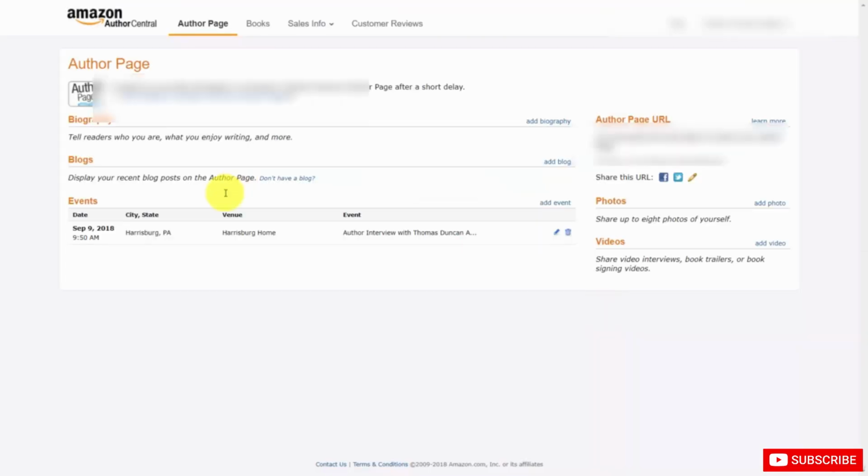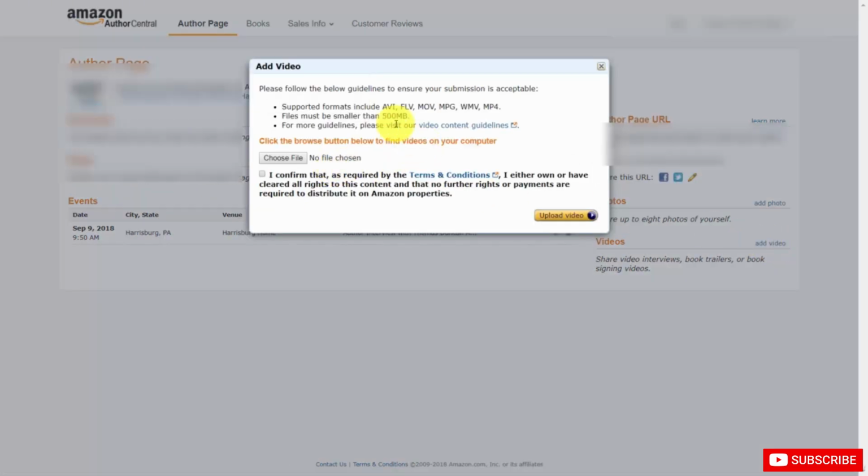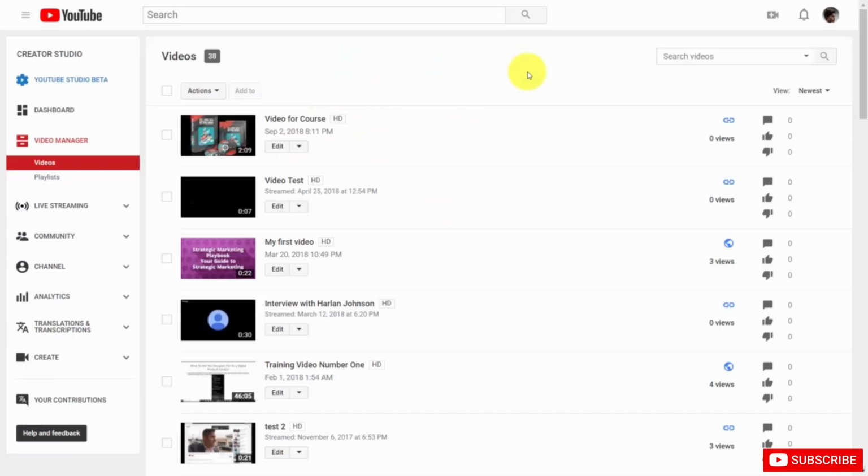Now, there is a video section of your Author Central account. When you click inside of there, you're going to notice that you're going to be uploading your videos to this area. And since the content is likely to be first on your YouTube channel, all you'll need to do is to come inside of your video area. You'll need to come to the video that you want to place on your channel. You'll then click this down arrow, and then you'll click Download MP4. Once you have the MP4 on your hard drive, you'll then be able to upload it to your Amazon Author Central account.